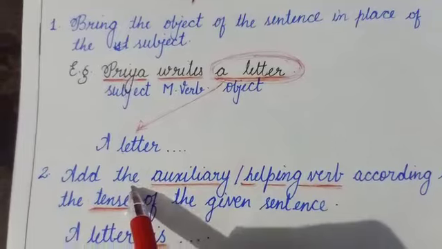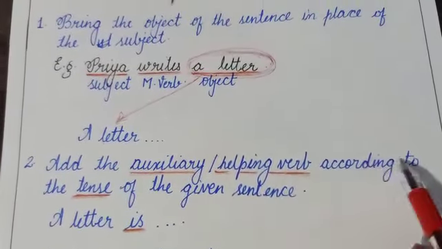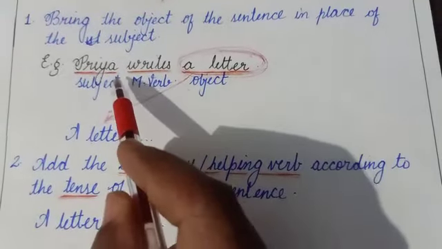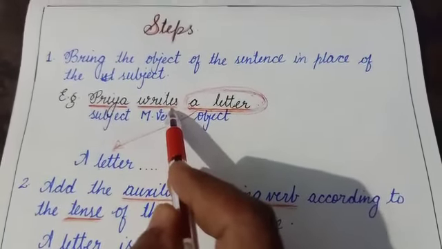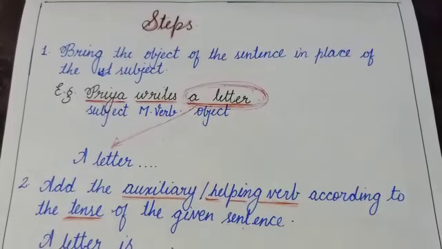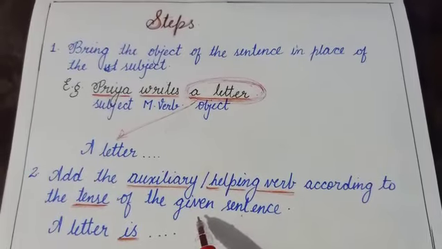Now the next step is to add the auxiliary or the helping verb according to the tense of the given sentence. Since this sentence, Priya writes a letter, is in present indefinite tense, while making it passive voice, we use is, am and are as helping verbs. Let me show you another chart to take the help.